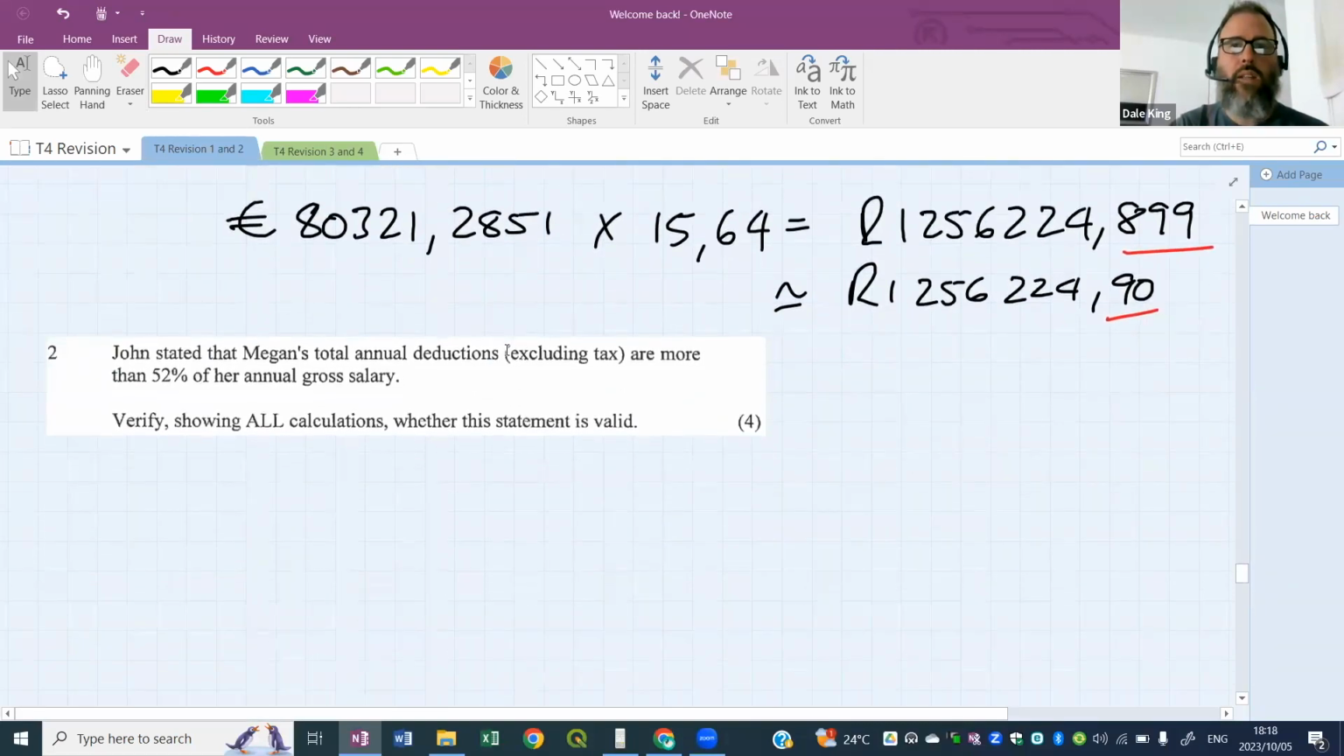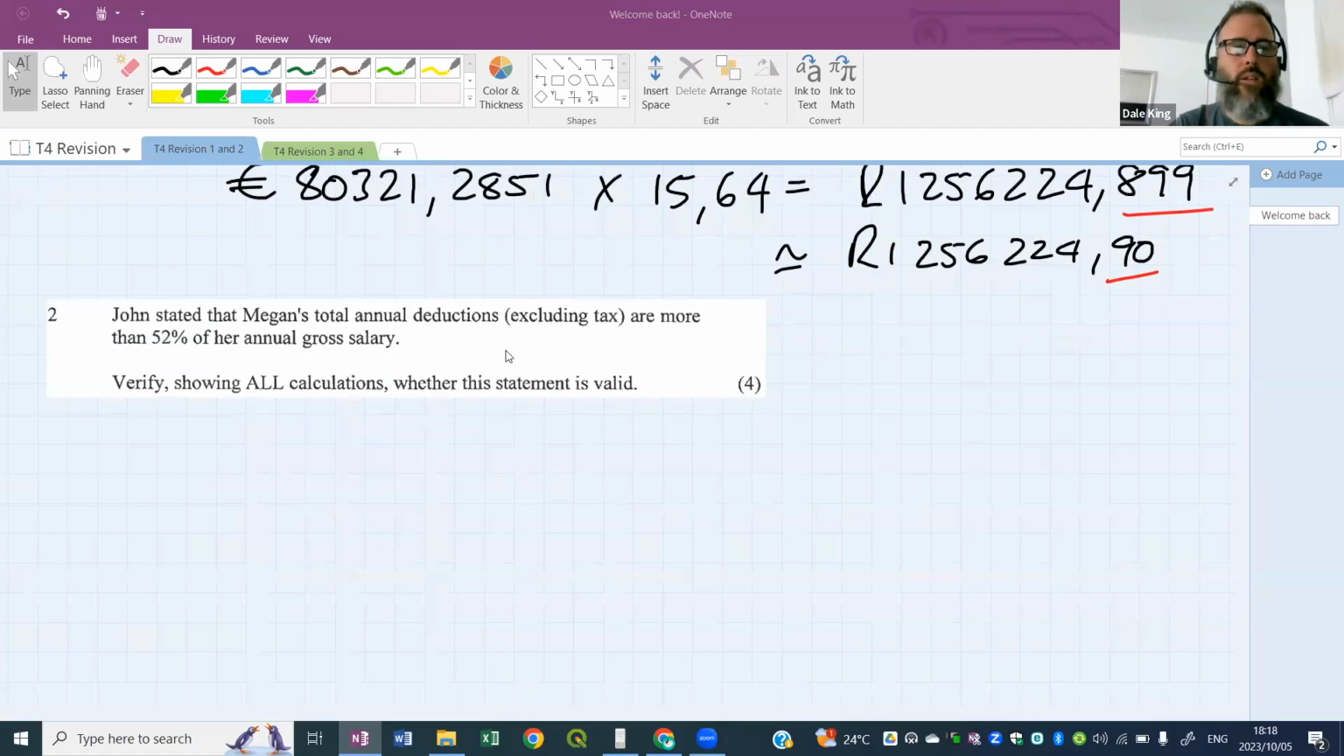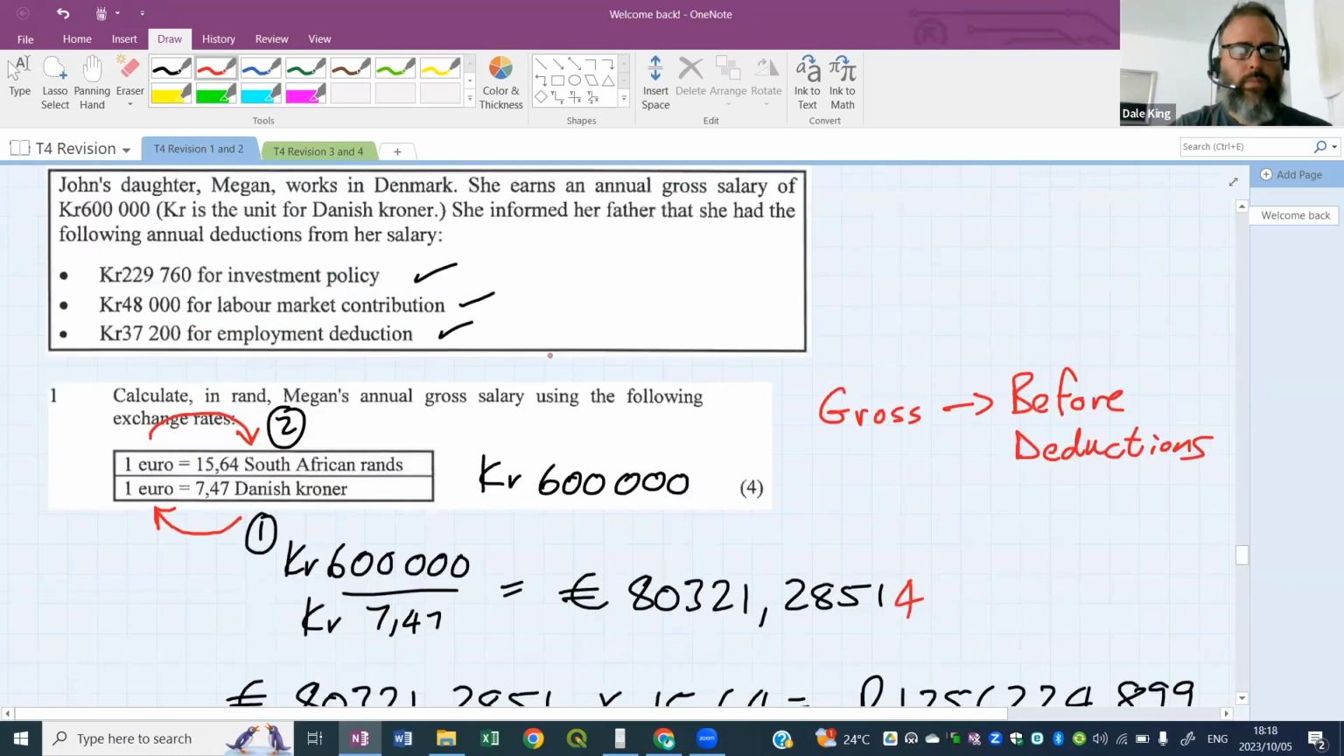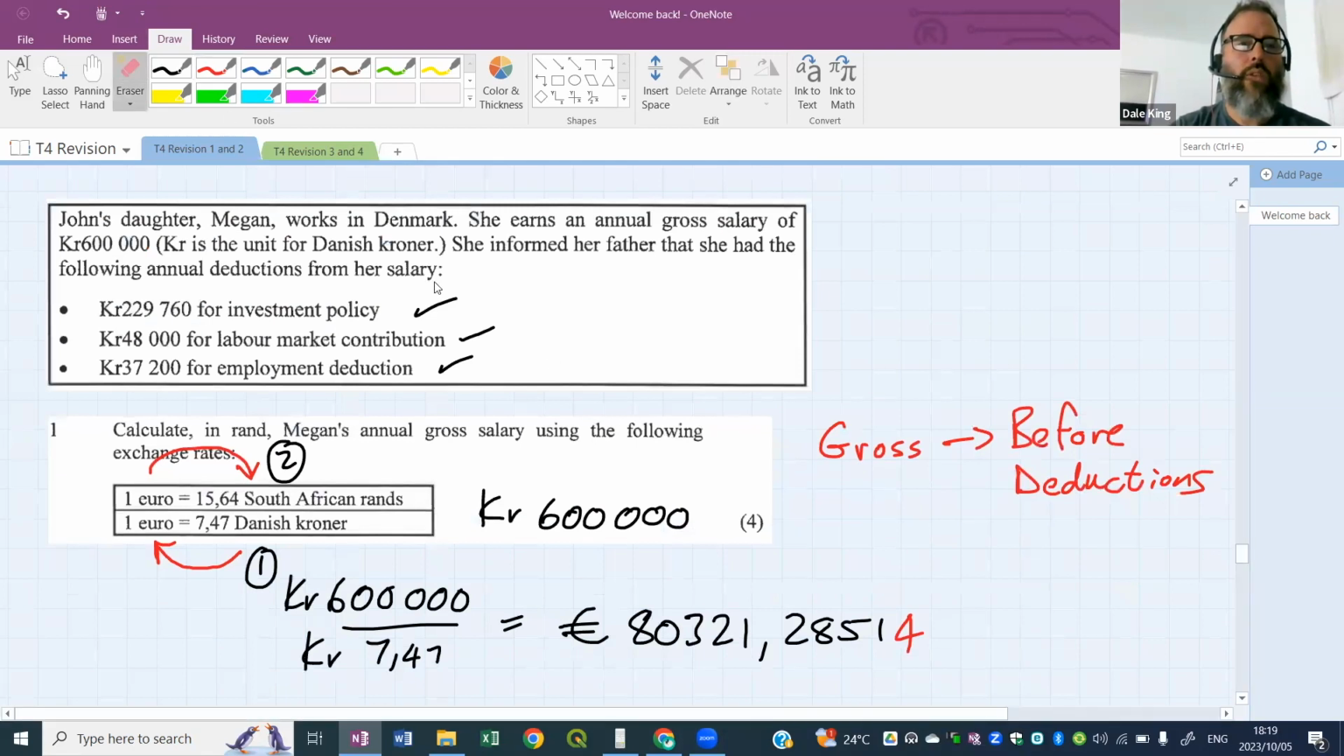Says, John stated that, well done, Tando. John stated that Megan's total annual deductions, the total annual deductions, excluding tax. Now, I don't want you to worry about this. Okay, don't worry about excluding tax. John says that the total deductions are more than 52% of her gross salary. He's making a statement. Verify by calculation whether the statement is valid. So all these deductions, he says, are more than 52% of her gross salary. Is that true? We have the deductions. We have the gross salary.